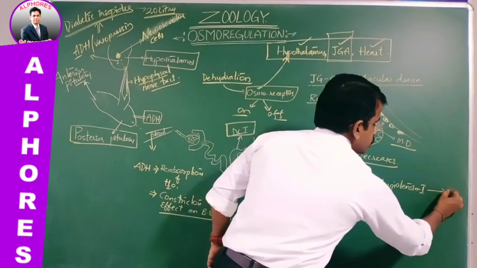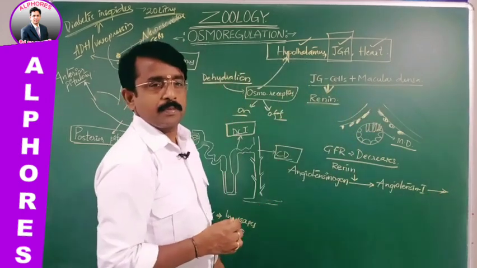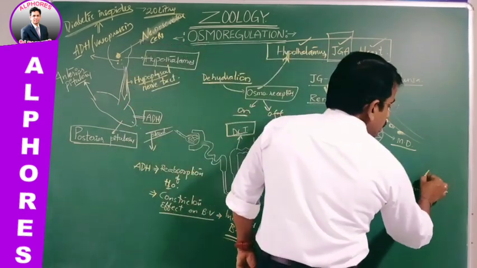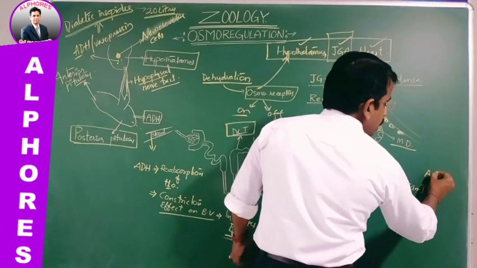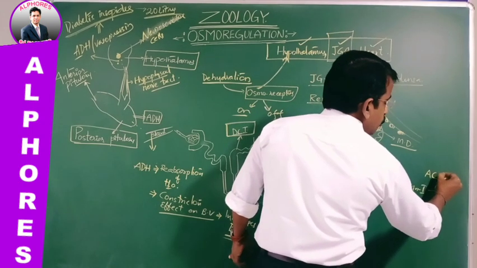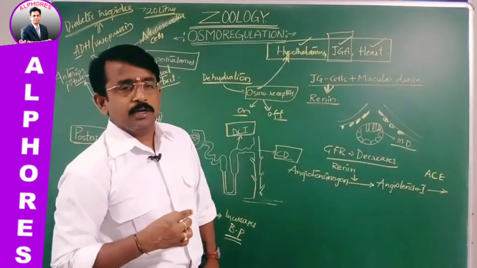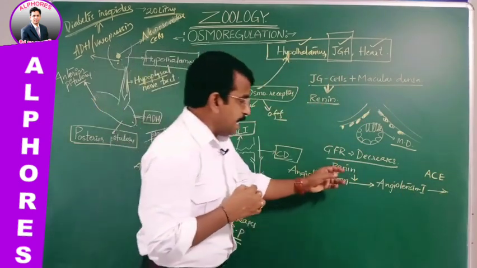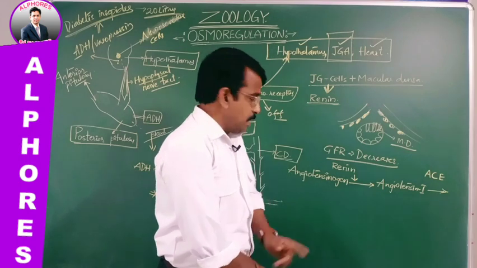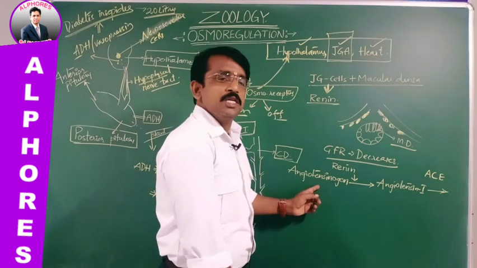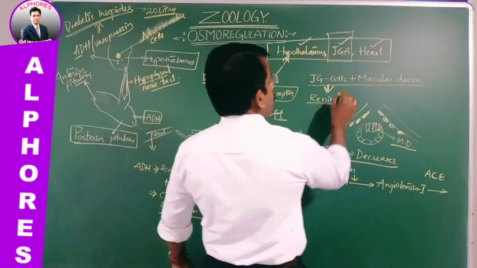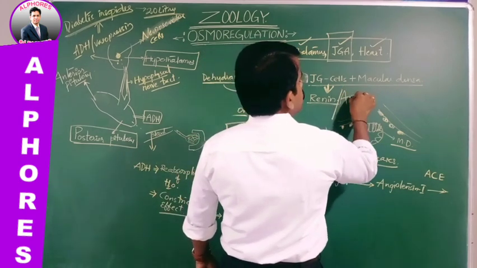This angiotensin 1 is converted by angiotensin converting enzyme, I repeat. And one more point you must keep in mind, renin is acting on what? Angiotensinogen. So it is also referred to as angiotensinogenase.